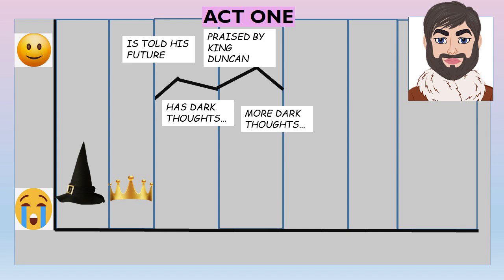We don't see him in the first 2 scenes. And then there's a little bit of up and down for Macbeth. He's got this positive news from the witches, but then that brings these dark, intrusive thoughts. He's praised by King Duncan, but then those thoughts return. And it's at that point that he goes home.